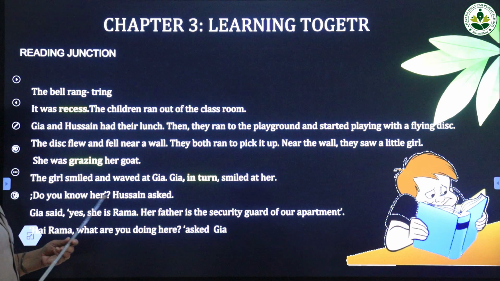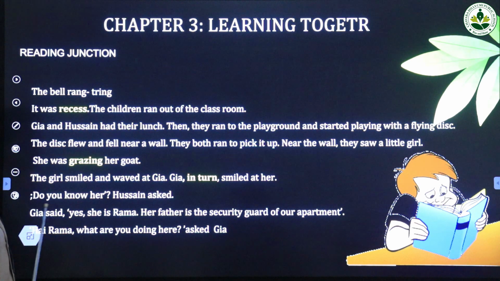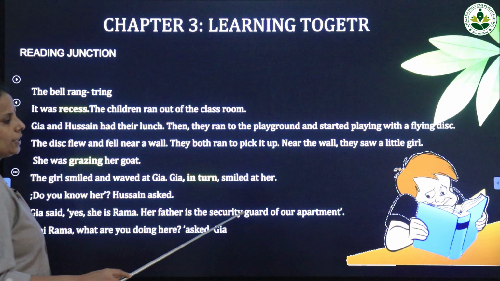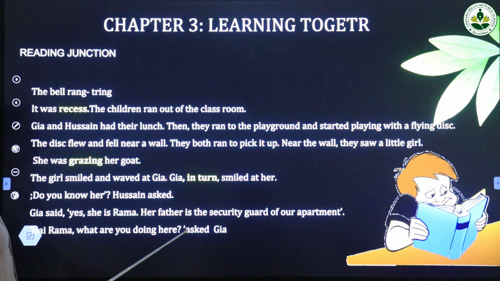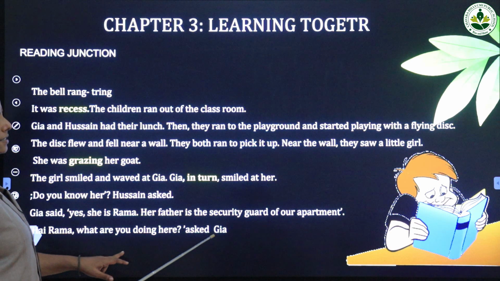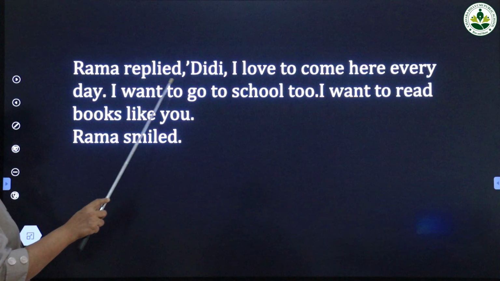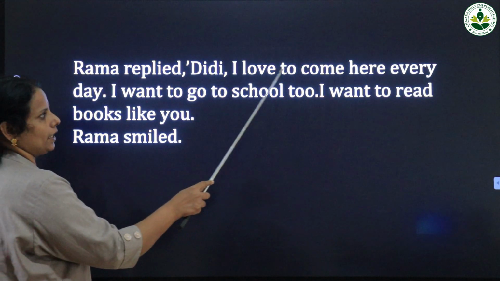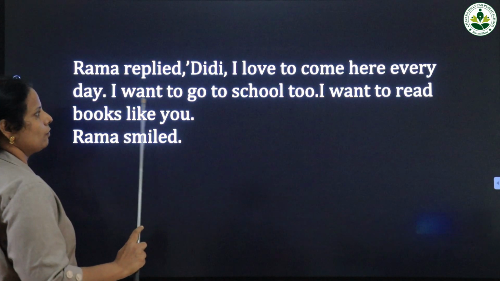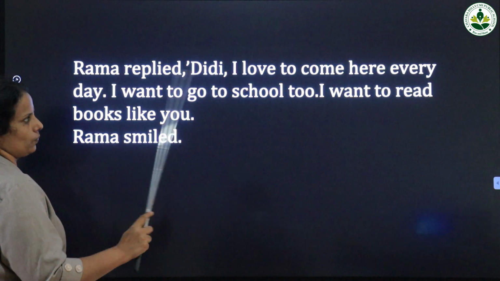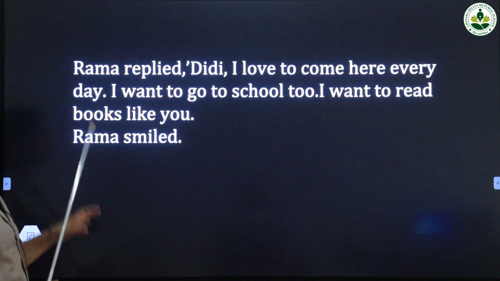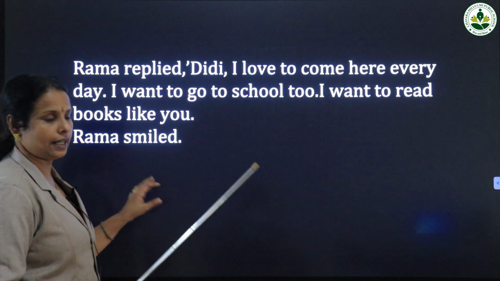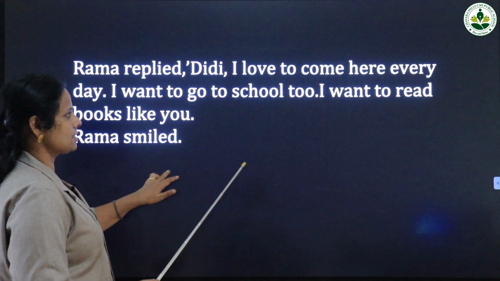"Do you know her?" Hussein asked. Jia said, "Yes, she is Rema. Her father is the security guard of our apartment." "Hi Rema, what are you doing here?" asked Jia. Rema replied, "Didi, I love to come here every day. I want to go to school too. I want to read books like you." Rema smiled. So this much is enough to read and study today, and the rest we will learn later.